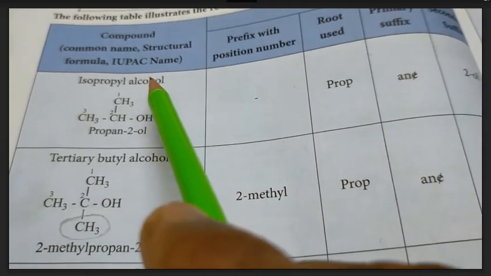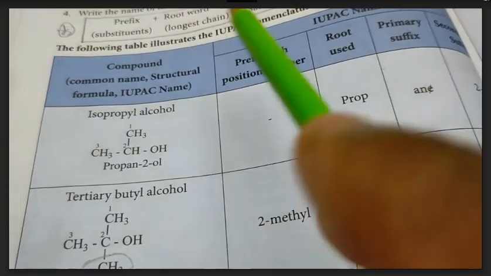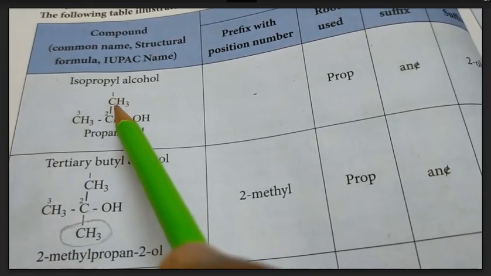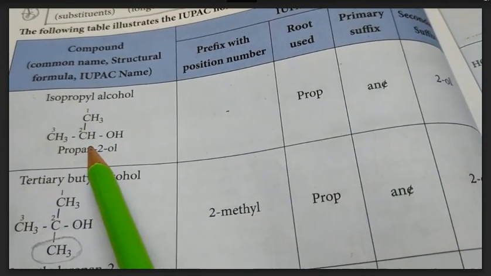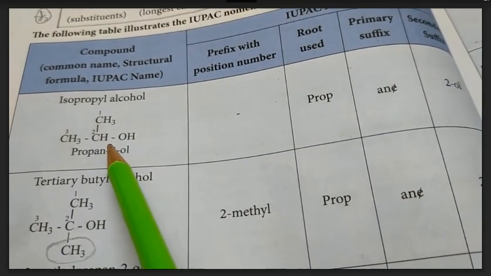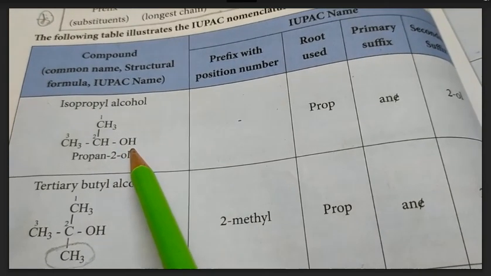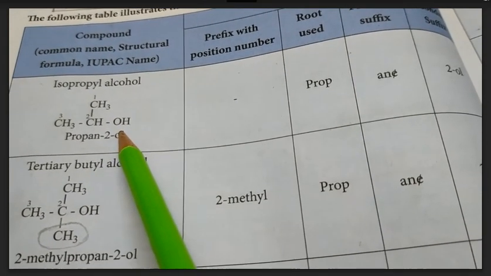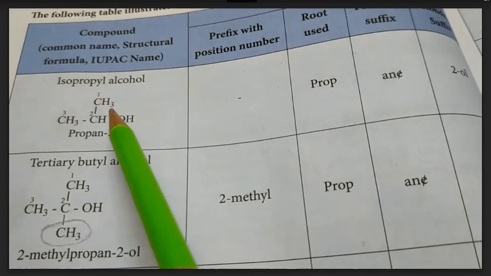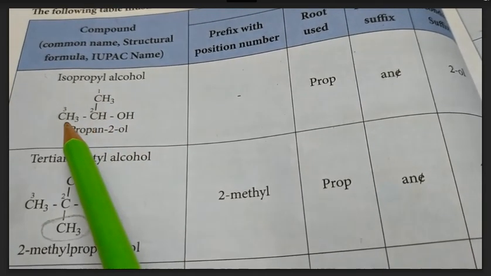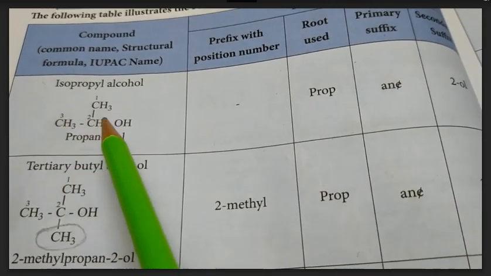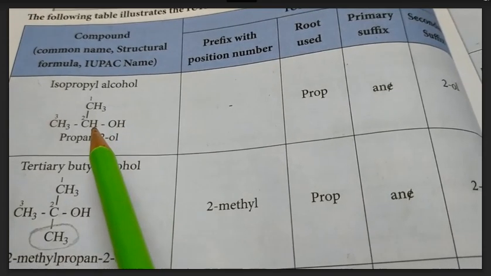The first example, let us know how to name that compound. The compound containing 3 carbon atoms and 1 OH group. Here we can select the carbon chain as 1, 2, 3 continuous chain. The OH group is present at the second carbon atom.